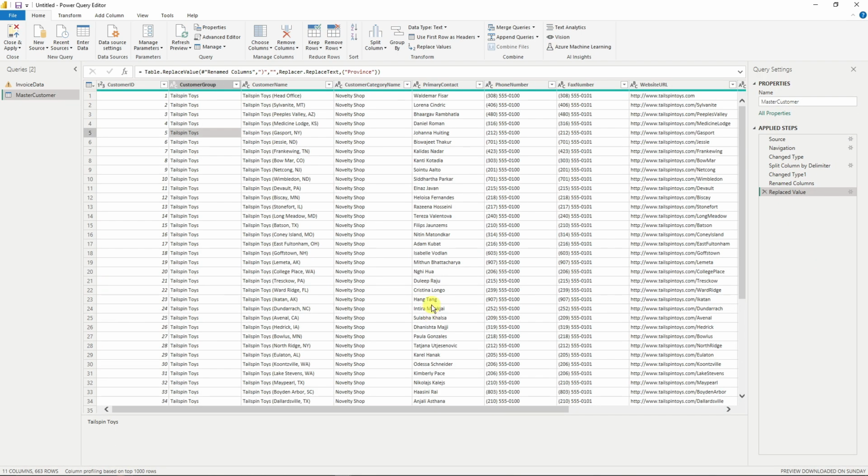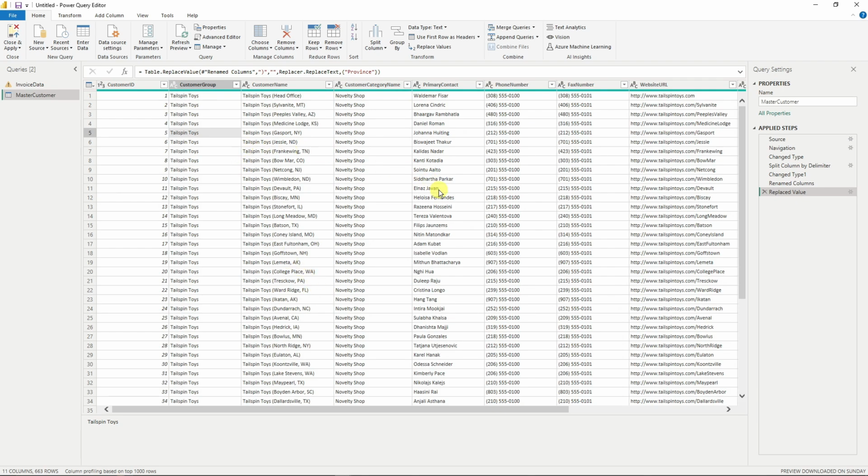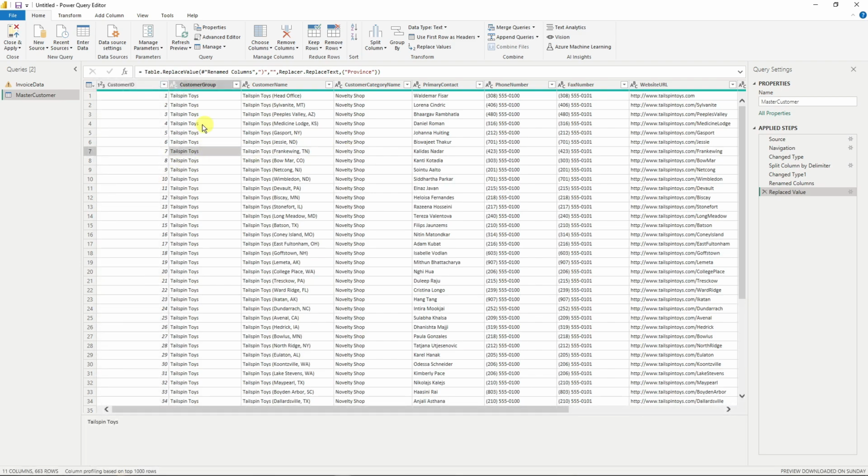And now you'll notice I have a lot of columns I'm working on, and basically I don't need everything. Now there is a fast way to do this. Simply highlight it and click on remove column or the delete key on your keyboard. But that will take much time if you have a lot of columns.